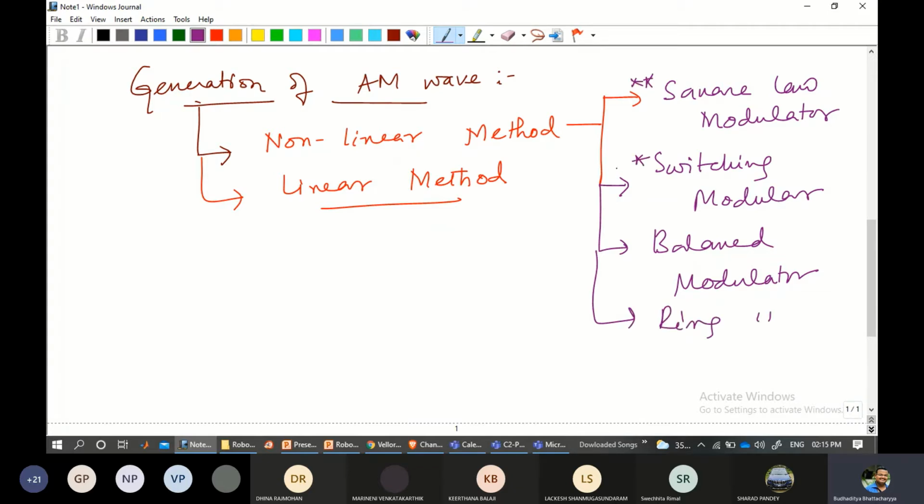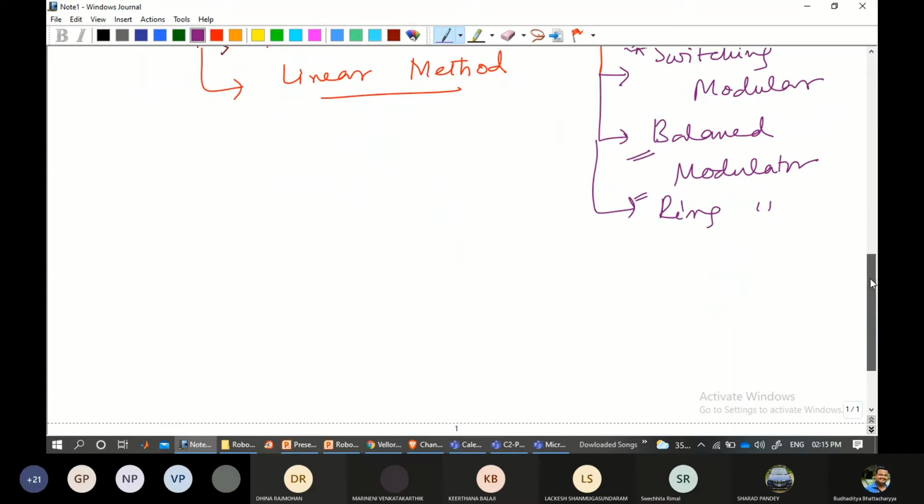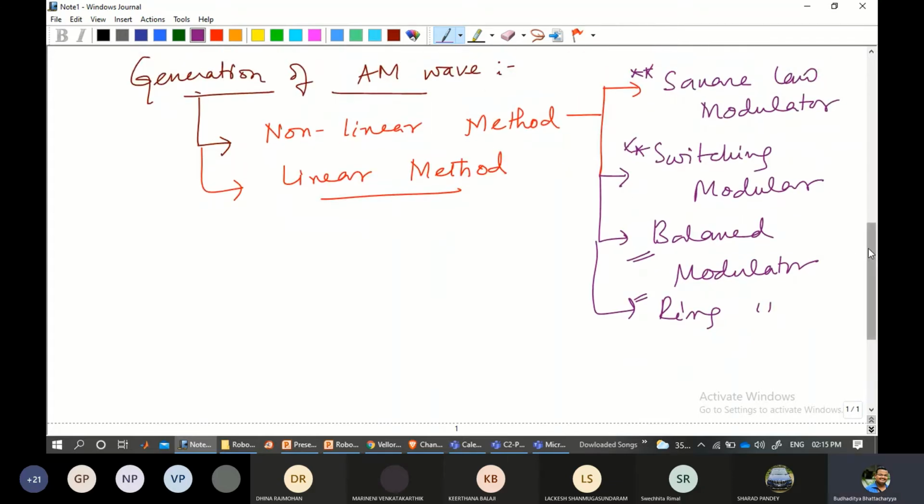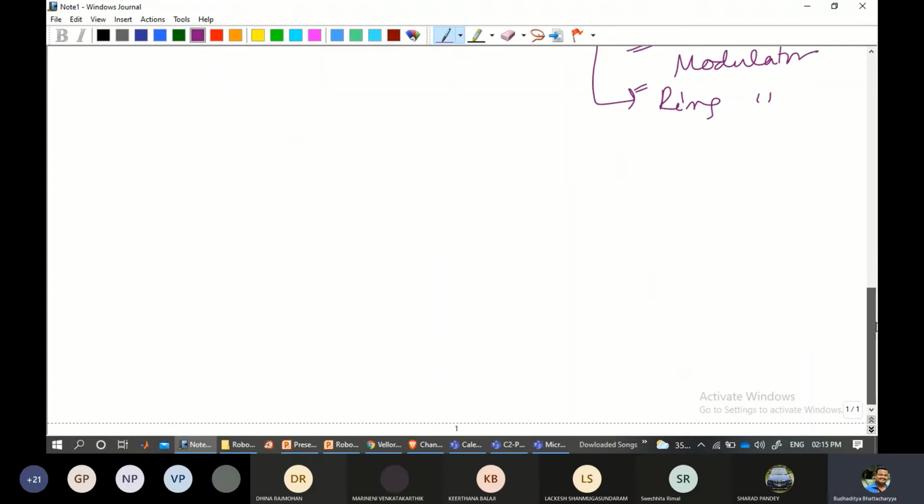What I did actually, in the course page, you will find that I have added two references. Okay, reference material also. In that, if anyone is interested, you can go ahead and look at the balanced and the ring modulator details from there. Okay, but that is not there in your syllabus, so we are not going to spend much time on this. Clear? So we are discussing the AM modulators. So we'll give a heading over here, AM modulators. So this is the process that is involved in generating the AM waves.